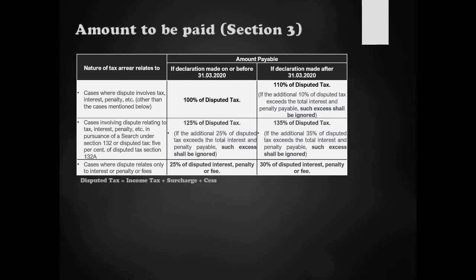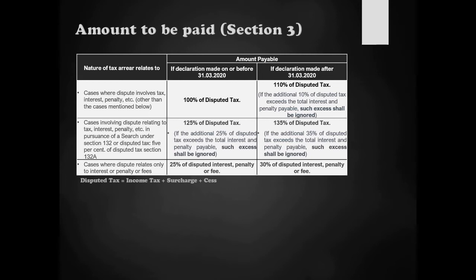In the same way, if the declaration is made after 31st of March, 135% of disputed tax will have to be paid. That is a 10% increment. This 10% is the disadvantage which you will be incurring if you make the declaration after 31st of March. The same relief provision applies here also. Now let's come to the third bucket.